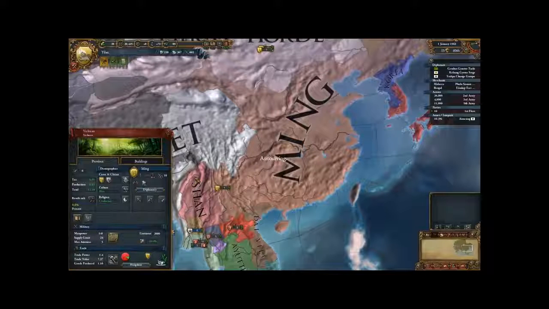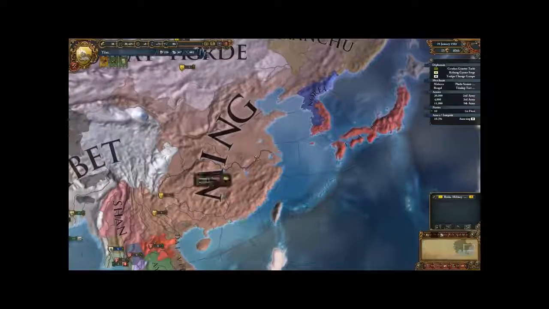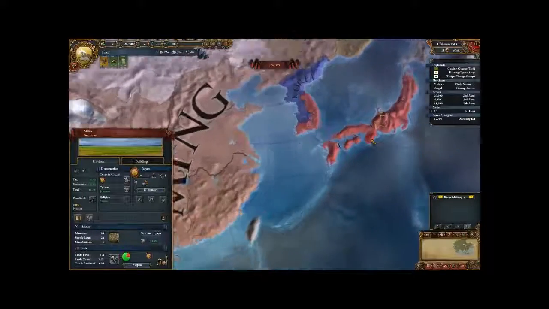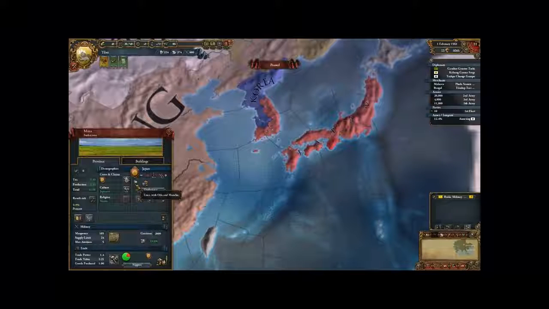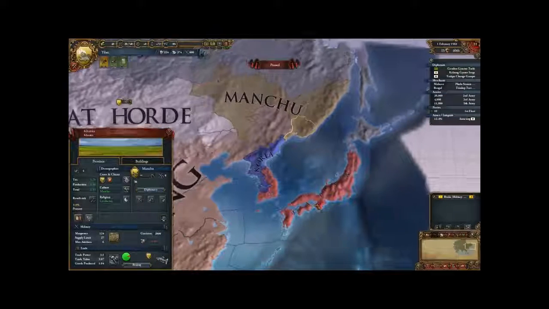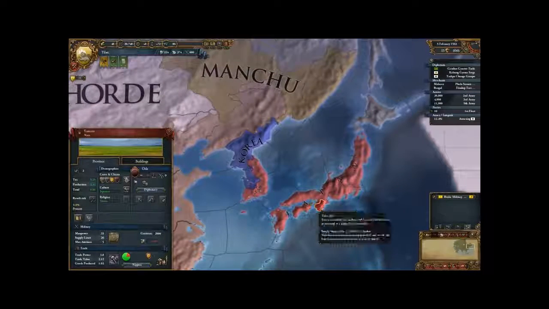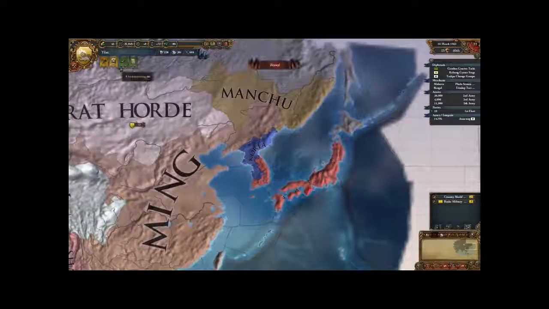They are still only allied with Korea, I believe. Yes. Who is Japan allied with, by the way? Japan... Oh, Japan have actually released Oda. Really? You have troops with Oda and Manchu. So they must have lost a war against Manchu, and Manchu must have forced Japan to release Oda as a vassal. How interesting.